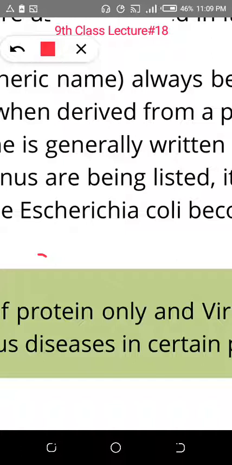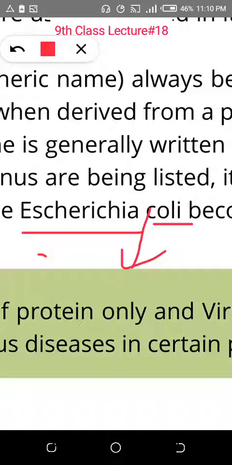So Escherichia coli is a bacteria name. The point I just wanted to show here is the genus name and the species name. Do you know the rule? The genus starts with a capital letter and the species is in small letters. If you write it in inverted form, with the genus in small and the species in capital, that answer will be wrong in any paper, and nobody will correct you. I will repeat my information.